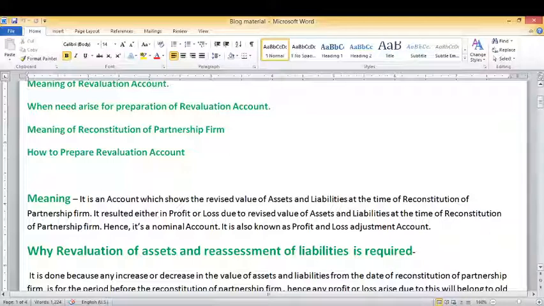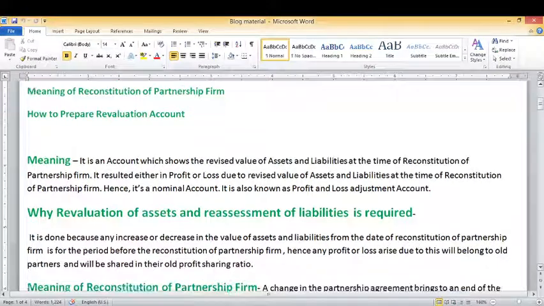If we talk about the nature of revaluation account, it is a nominal account, and so the rule applicable for this account will be debit all losses and expenses, credit all incomes and gains. It is also known as profit and loss adjustment account.